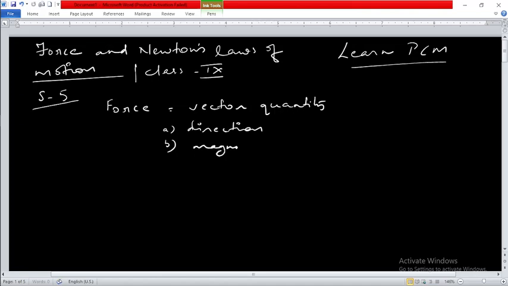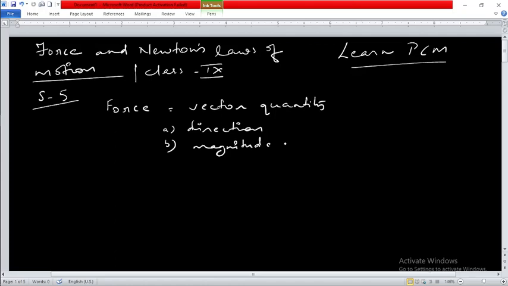The second thing which we have learned in our previous videos is about the law of inertia. We have seen that every object opposes the change in its state. So it could be change in the state of rest or change in the state of motion.